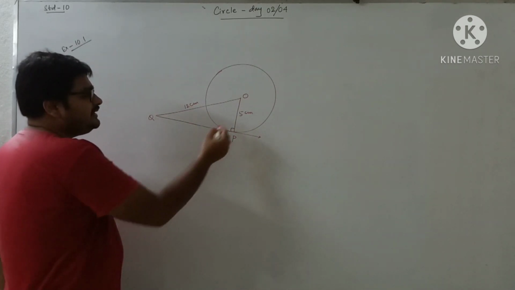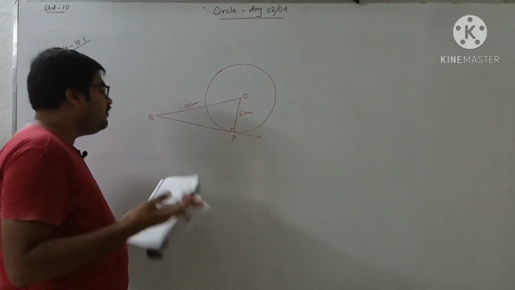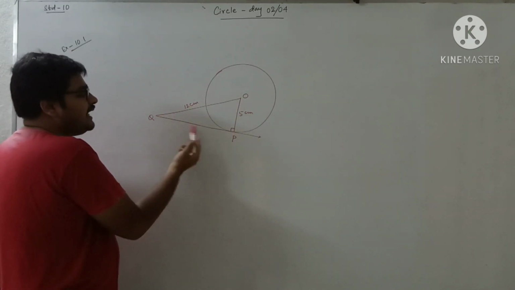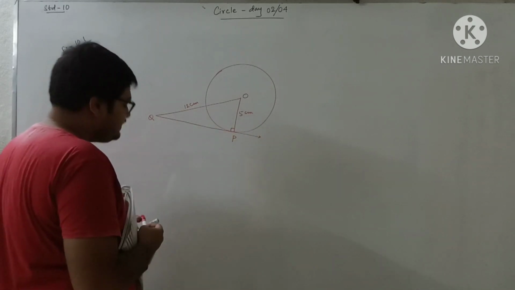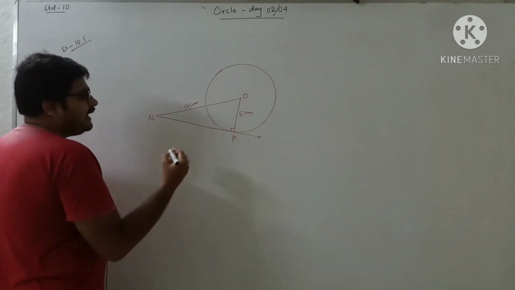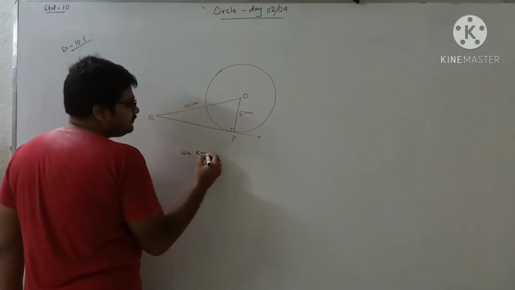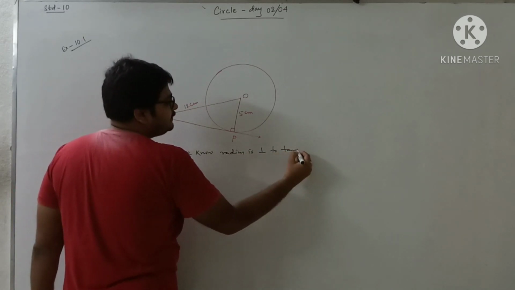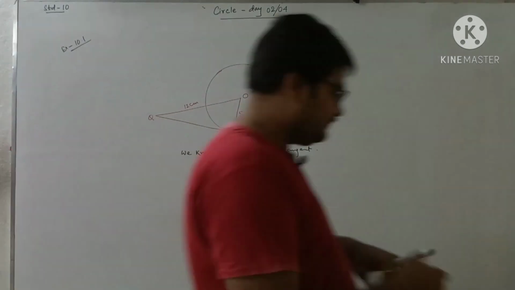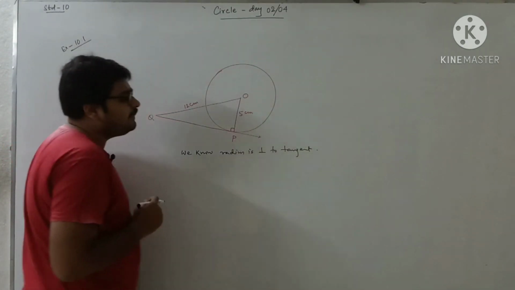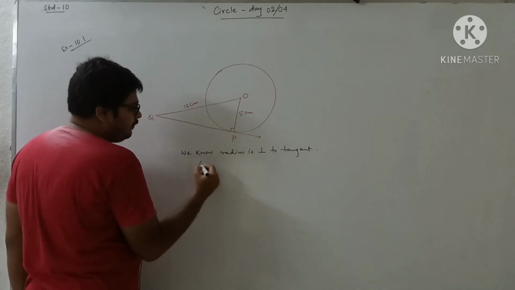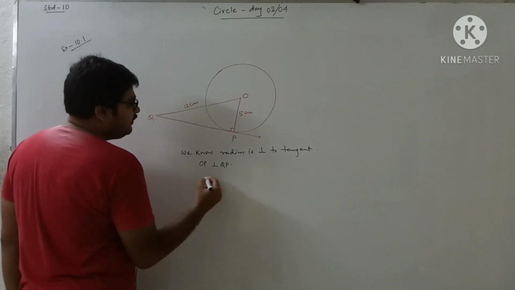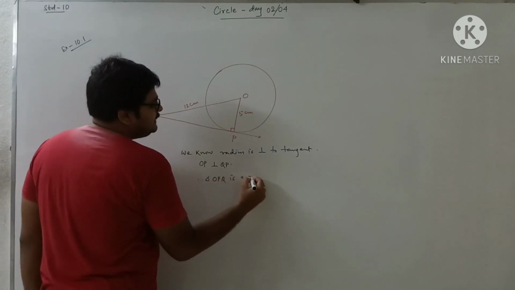Very easy, because it is a right angle triangle, and we know that for a right angle triangle this is the perpendicular, this is the hypotenuse and this can be called the base. So easily we can find it out. So what will we write now? We know the radius is perpendicular to the tangent. So OP is perpendicular to QP. Therefore triangle OPQ is a right angle triangle.